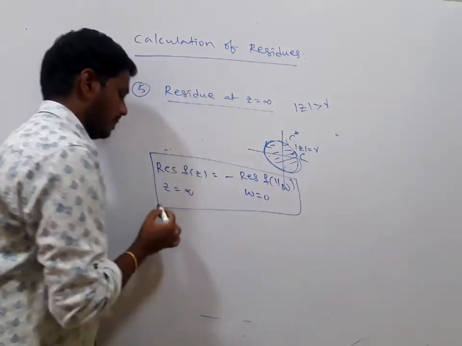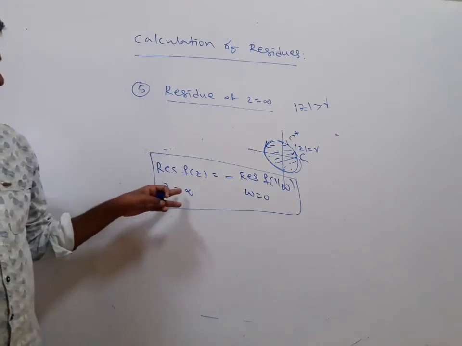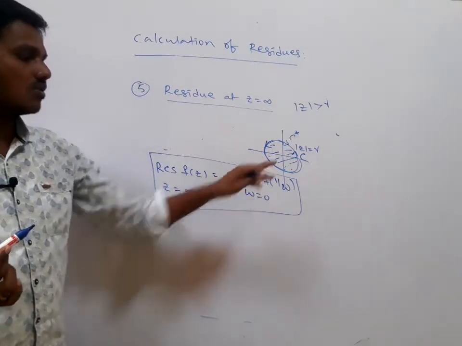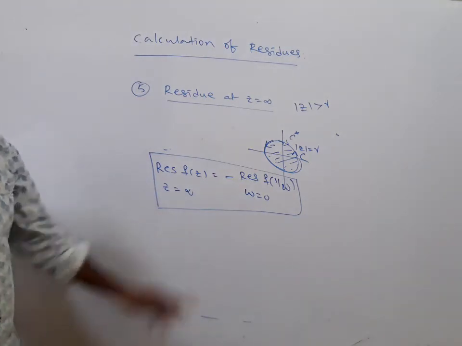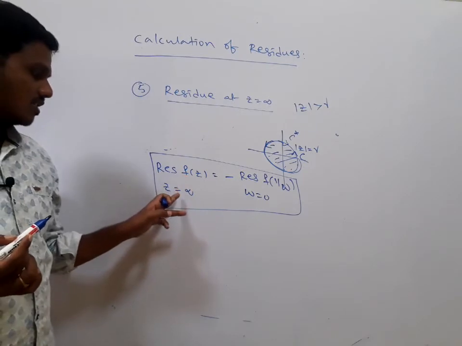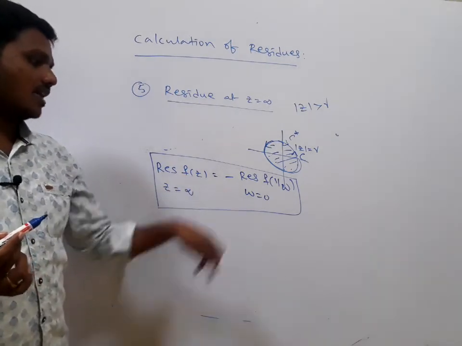Is it clear? Yes, z equals infinity is the singular point for f of z, the same as w equals 0 is the singular point of f of 1 by w.